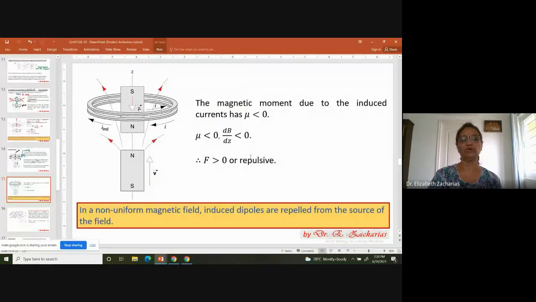Of course, using potential energy, he's just discussing the same thing. I will sum up by writing one sentence. In a non-uniform magnetic field, induced dipoles are repelled from the source of the magnetic field. They go from a region where the magnetic field is larger to a region where the magnetic field is smaller. That means they move away from the source.